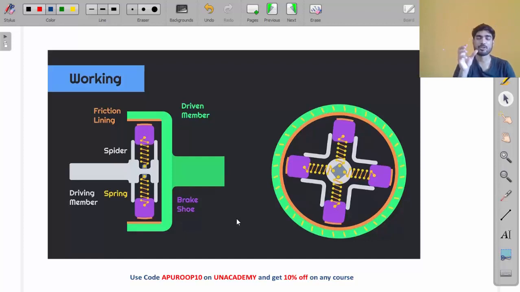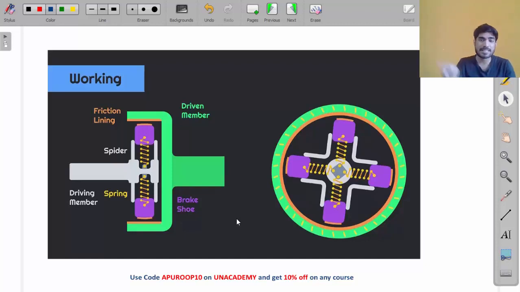If you connect a stone with a rope and you start rotating the stone with the rope in a circular path, then the stone experiences an outward force. If you are rotating the stone in a circular path, the stone is subjected to an outward force. That outward force is known as centrifugal force. Do you understand this much, my friend?